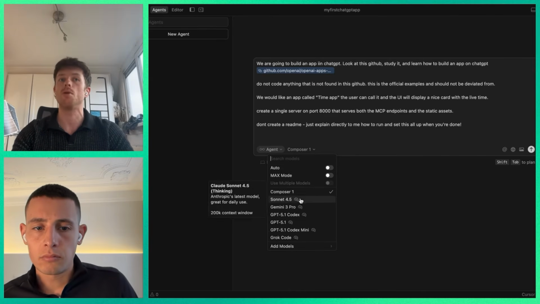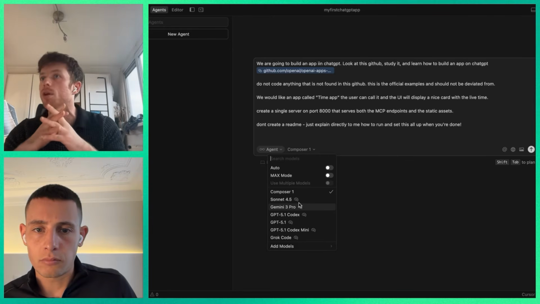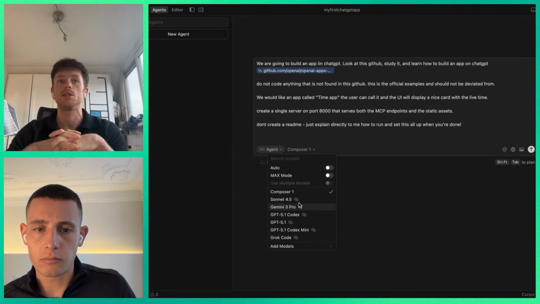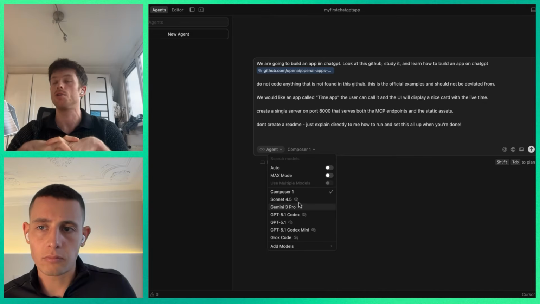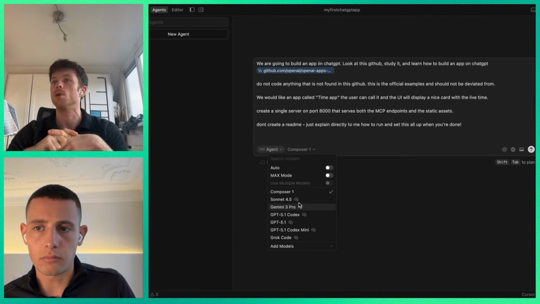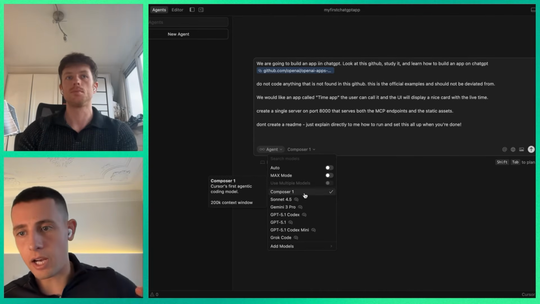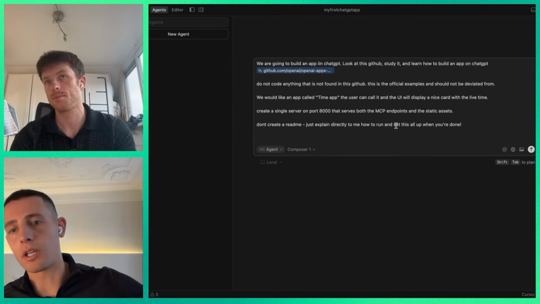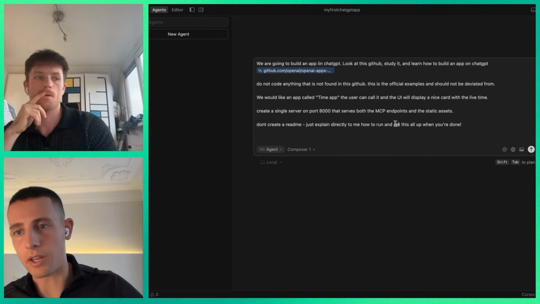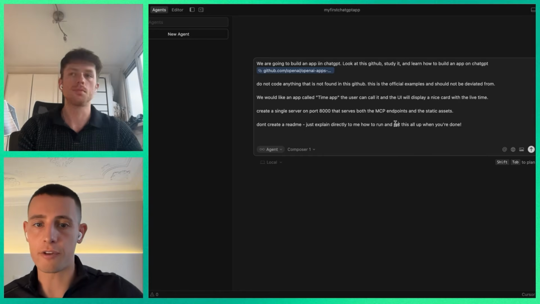You could use Gemini 3 Pro, which came out yesterday. I haven't played around with that yet. You could use GPT 5.1. All of these will do the job for something quite simple like this. And I think generally right now, everyone is talking a lot about Composer One, Gemini 3 as of yesterday. Very, very good for agentic tasks.